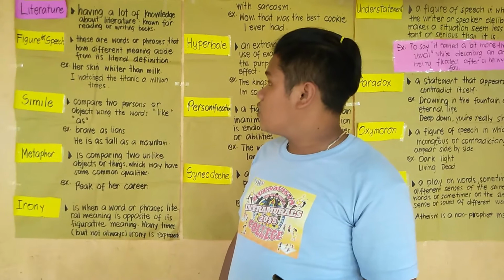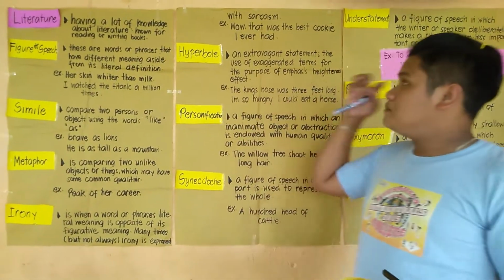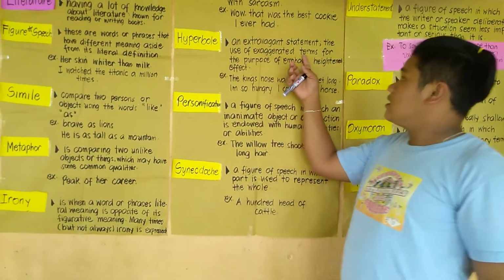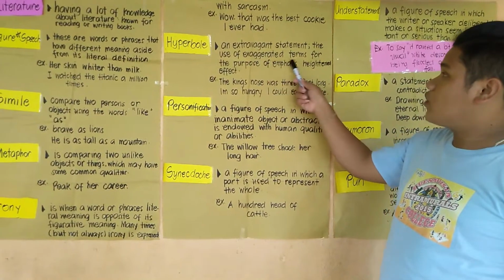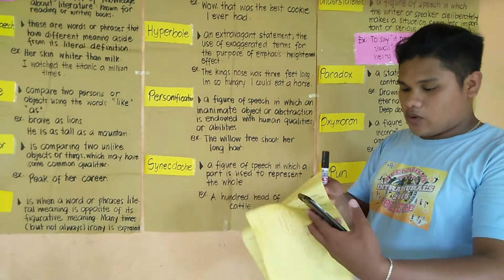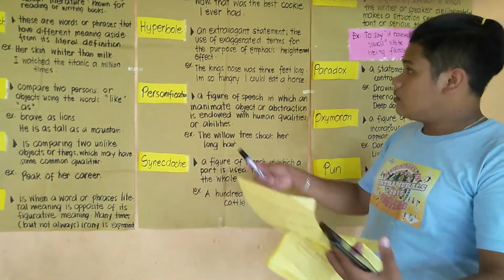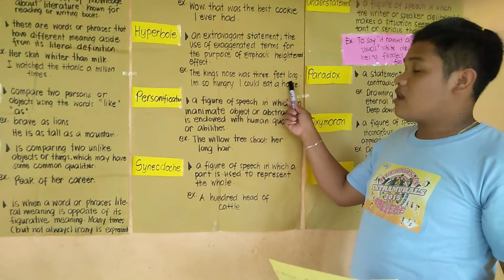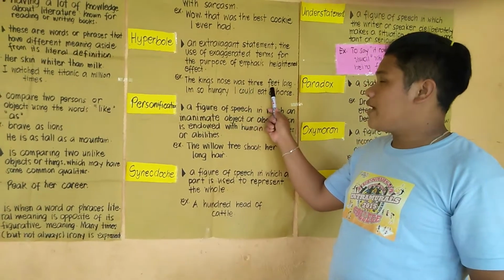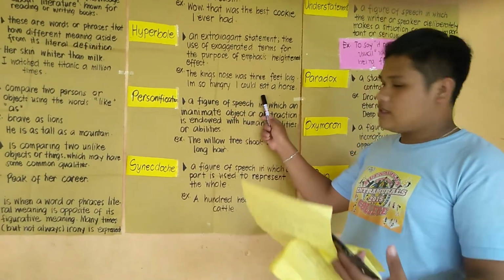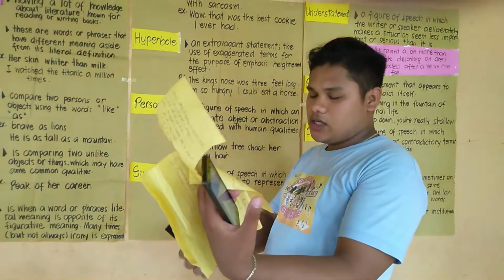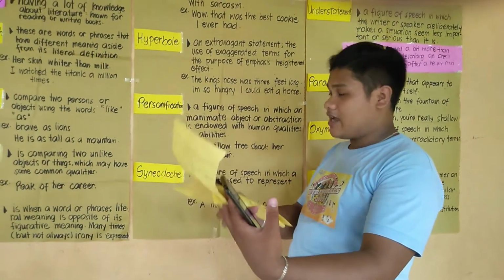And the next figure of speech is hyperbole. Hyperbole is an extravagant statement or the use of exaggerated terms for the purpose of emphasis or heightened effect. An example here is "The king's nose was 3 feet long." So it is an exaggeration. Or "I'm so hungry I could eat a horse." And another example of hyperbole is "She cried a river when her dog died."